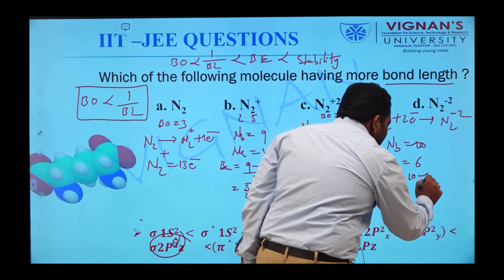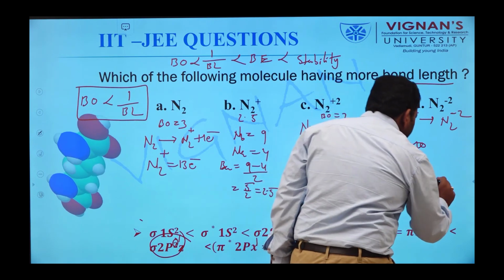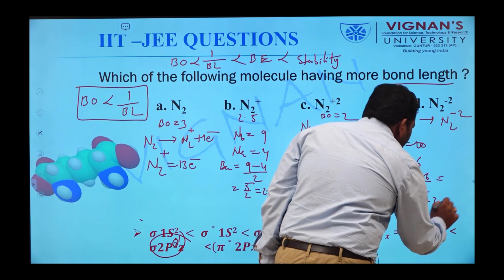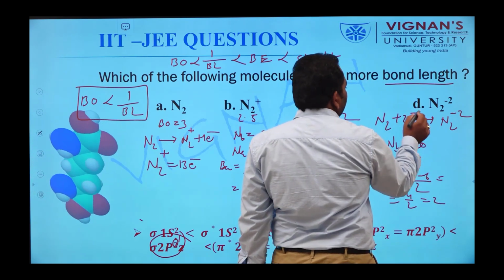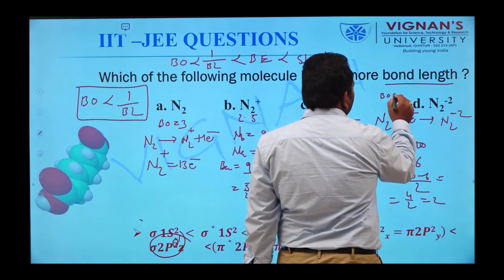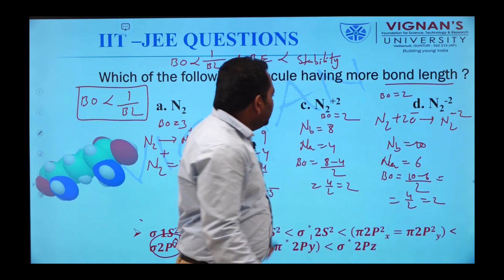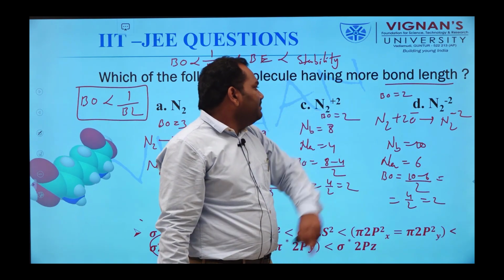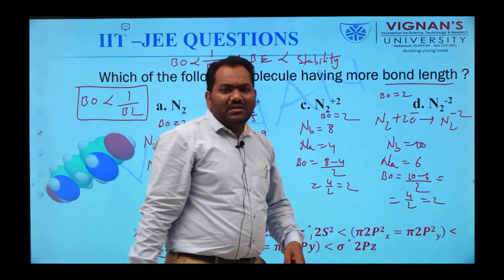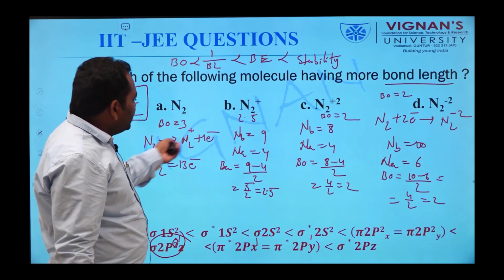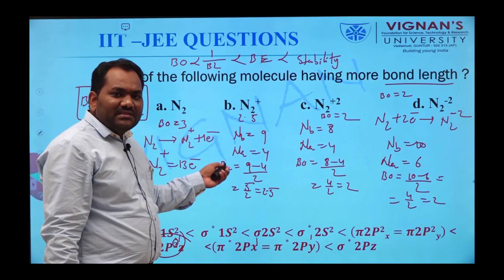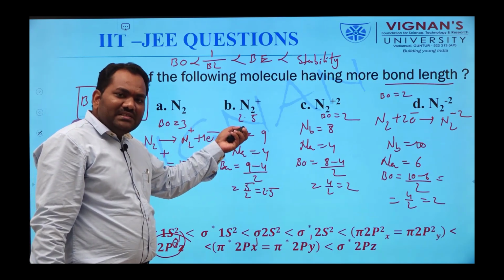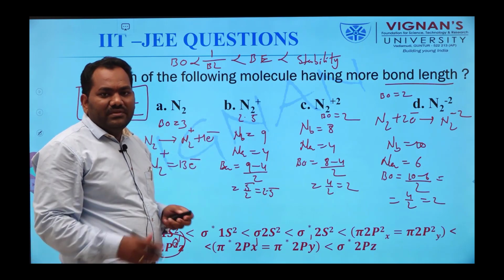So 10 minus 6 by 2, that is equal to 4 by 2, which is equal to 2. So the bond order of this molecule is also 2. These two molecules, N2 2 plus and N2 2 minus, have the same bond order. This is the process to calculate the bond order of various molecules or ions.